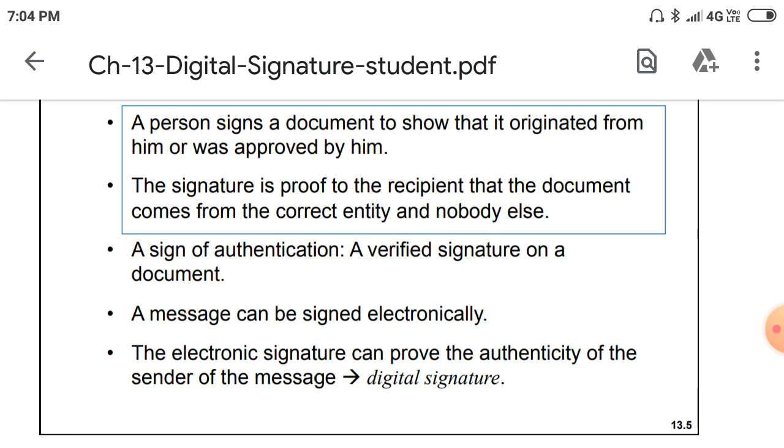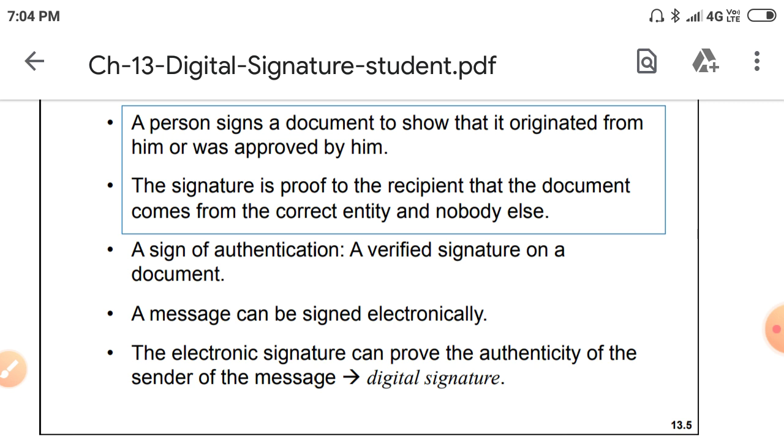Next, the sign of authentication. Why is it the sign of authentication? It's a verified signature on the document. Whenever the receiver receives it, he verifies it. Next, a message can be signed electronically. Here the signature is done electronically, not manually.